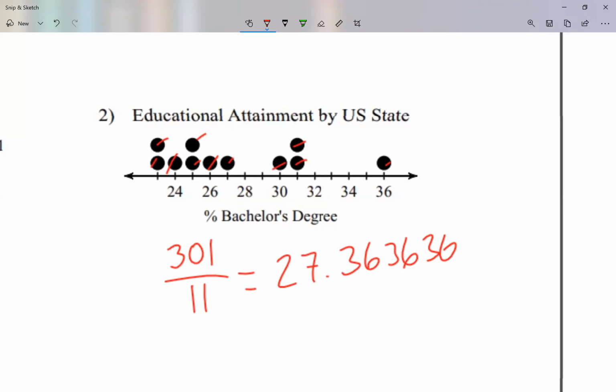Okay, so I'm gonna round it to 2 decimal places. I do take a look at the third decimal place. It is too small. Remember, too small is 4 or less. So 3 it's pretty small. So I'm just gonna ignore this. My answer will be 27.36. Again, if it would have been big enough, it would push the previous number up. Because it was too small, I just ignored that.